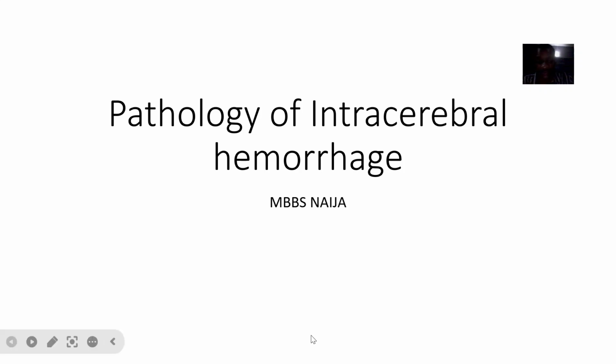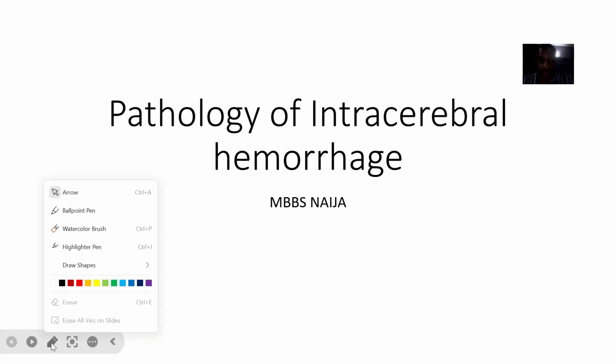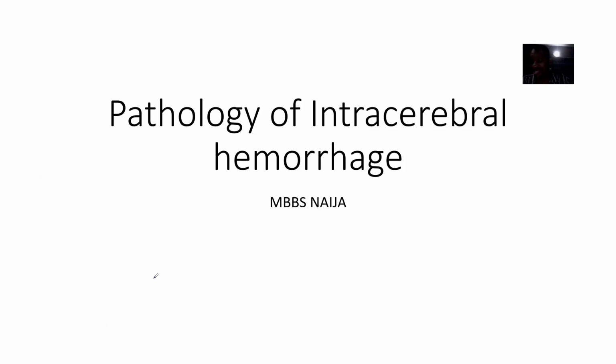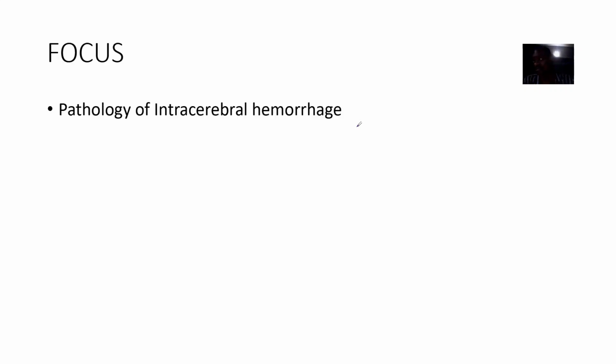All right, so we're moving on to the next complication in the brain. Now, this is what is known as what? Intracerebral what? Hemorrhage. Intracerebral hemorrhage. So intracerebral hemorrhage is just simple. Intra, inside, cerebral is the brain. So there's a bleeding that is going on, and this bleeding is going on in the brain. That's just what the intracerebral hemorrhage is.